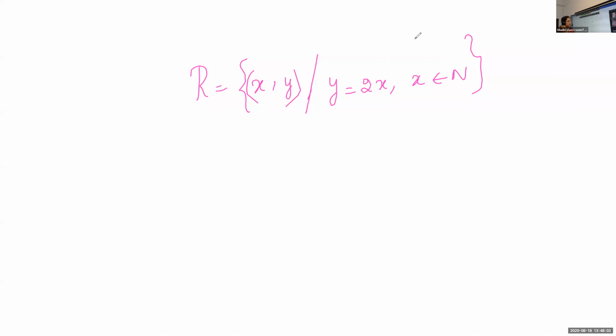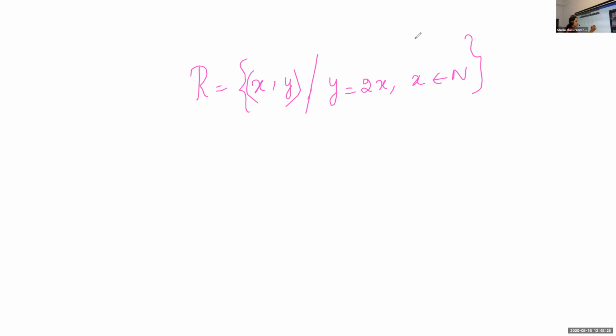What will be your answer? Ashwin? Is it a function?